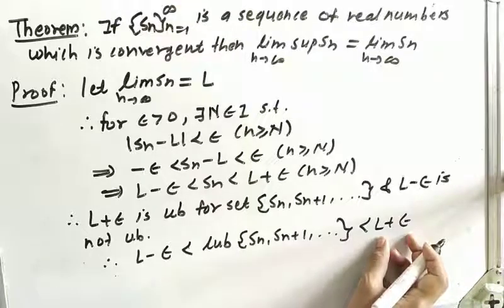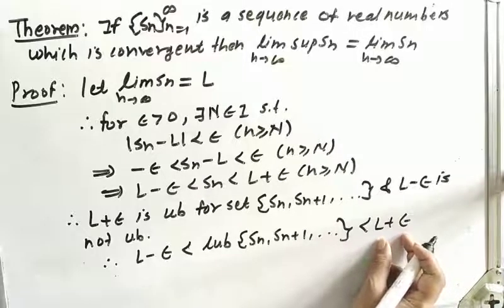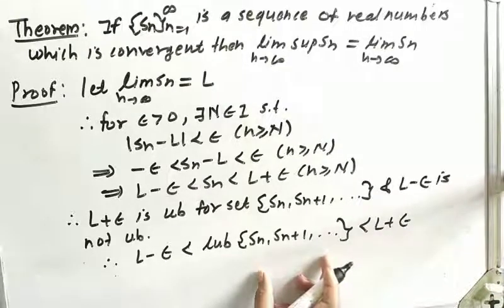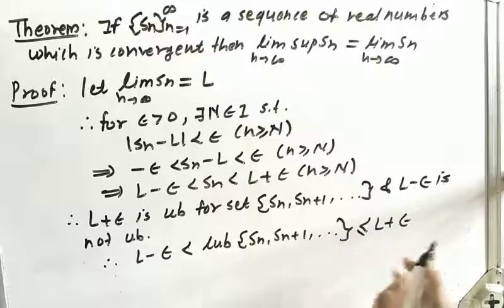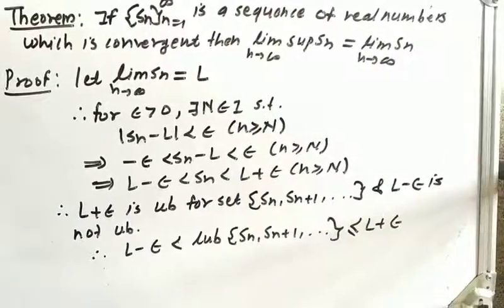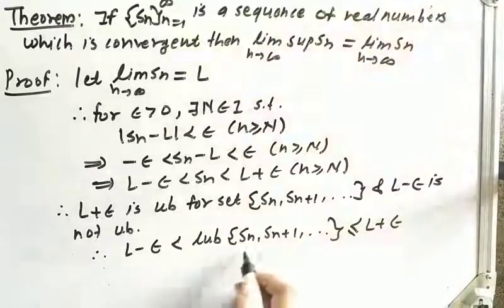L plus epsilon is an upper bound for the set Sn plus 1, so definitely the least upper bound will be less than or equal to L plus epsilon. Now what is the least upper bound?